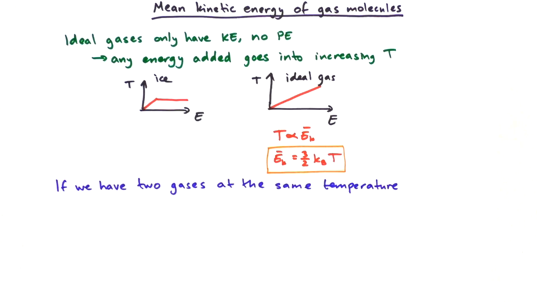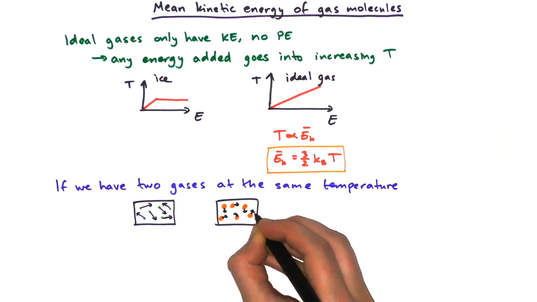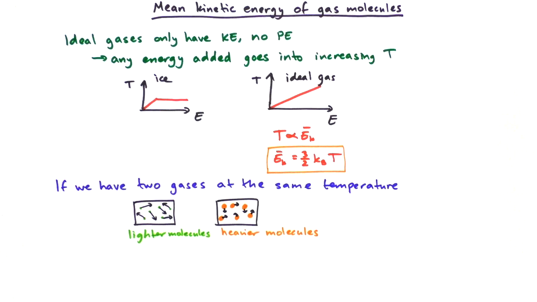So we have one box with lighter molecules, which are moving faster, so we draw big arrows, and then we have one box with heavier molecules, which are moving a bit slower. So why are the lighter molecules moving faster than the heavier molecules if they're at the same temperature? Well, if we think about it, the same temperature simply means that they have the same average kinetic energy. And we know from mechanics that kinetic energy is half mv squared, which means that the average kinetic energy is going to be half m times the average value of v squared.